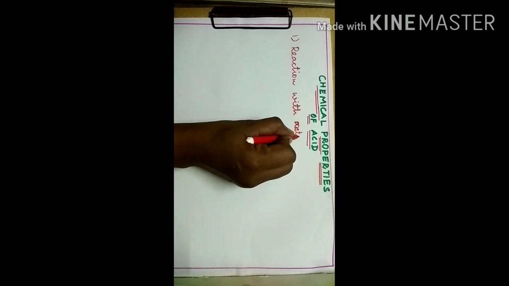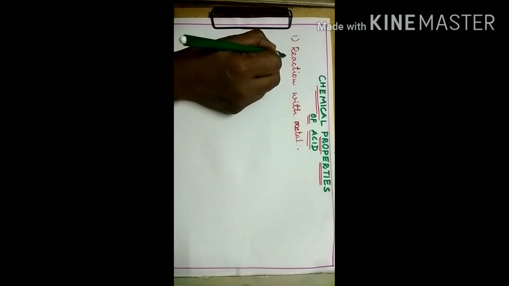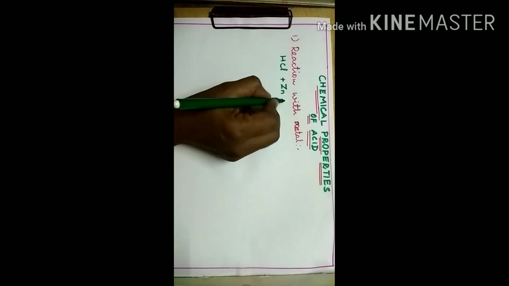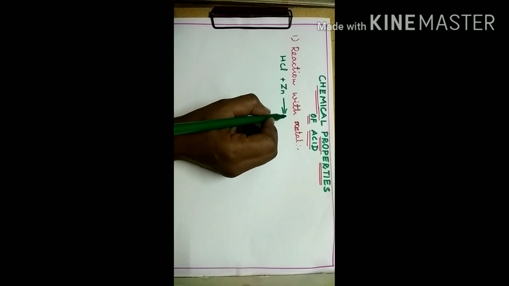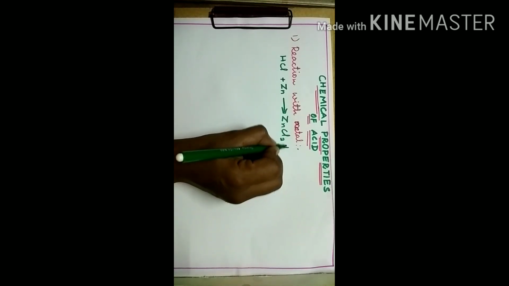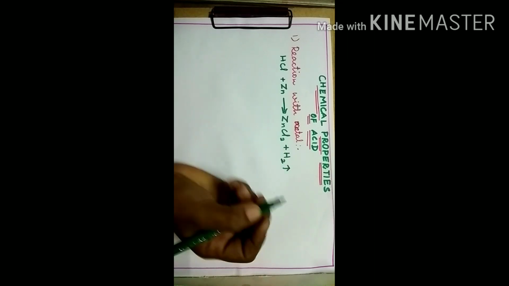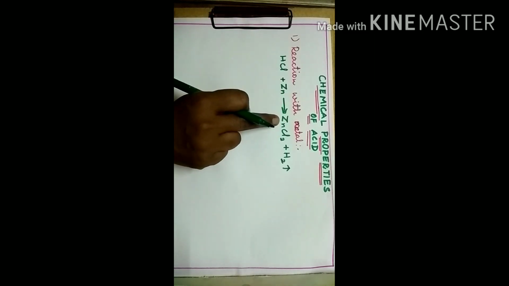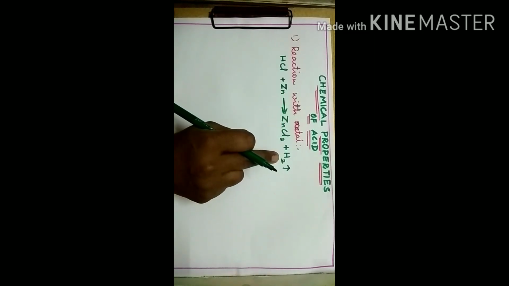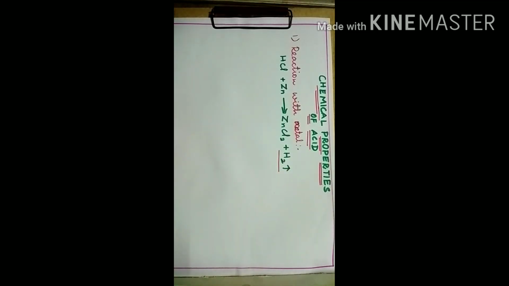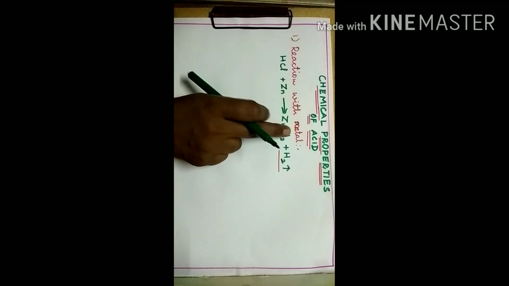When metals react with acid, for example, hydrochloric acid reacting with zinc granules, the products are zinc chloride and hydrogen gas. Whenever metals react with acids, it results in the formation of salt and hydrogen gas. So the main product here is hydrogen gas. Hydrogen gas will be evolved in the reaction of any acid with a metal.